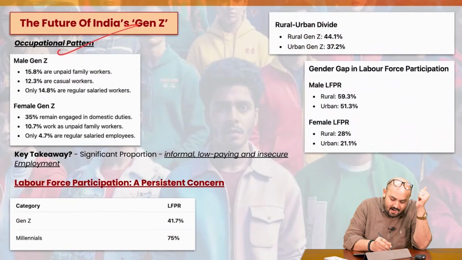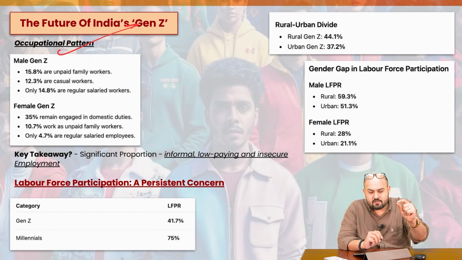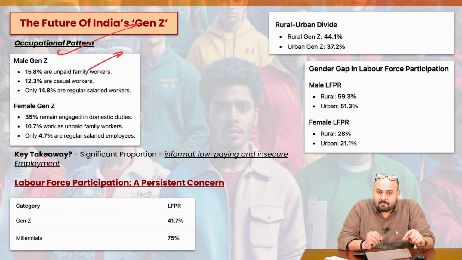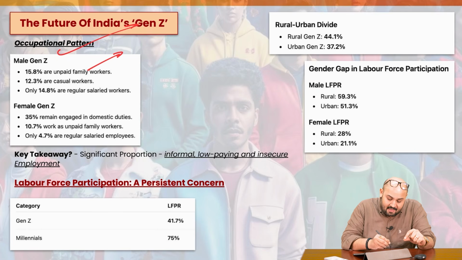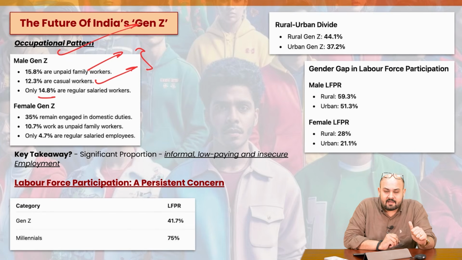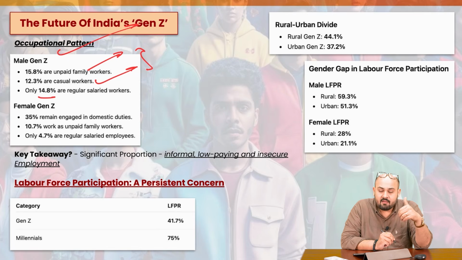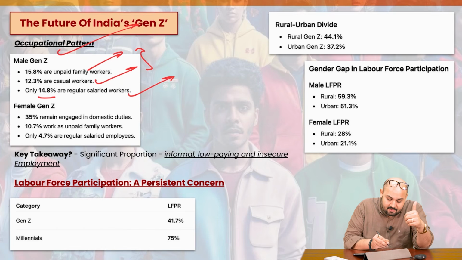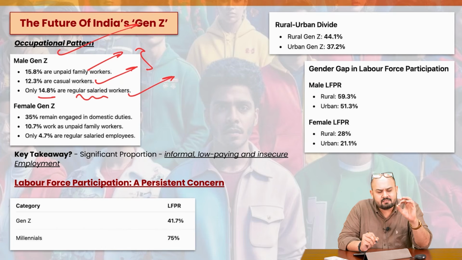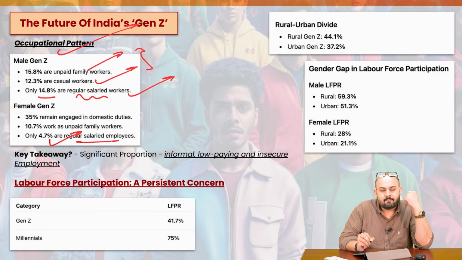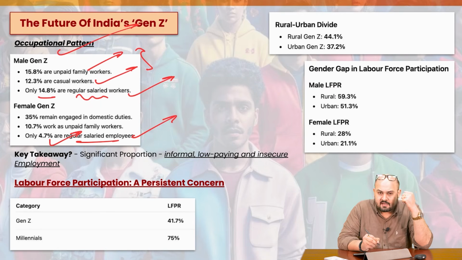Next, if we look at the occupational pattern, among male Gen Z almost 15.8% are in unpaid family work. Then we have 12.3% as casual workers. Just look at the quality of the employment, or where they're actually working. The next is only 14.8%. Just round it off to almost 15%. This data can be used. Almost 15% of male Gen Z are regular salaried workers, just 15%, and the same number is 4.7% for female Gen Z. So these two data points are important and can be used in your answers.